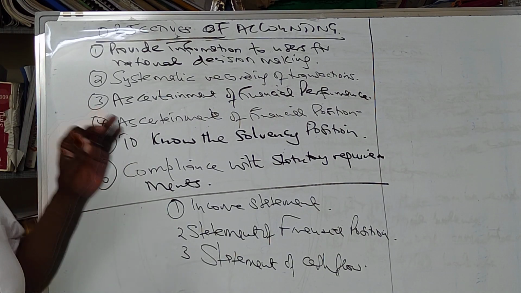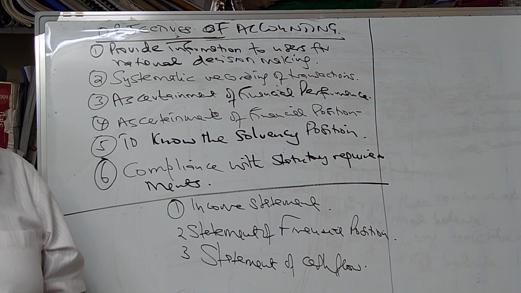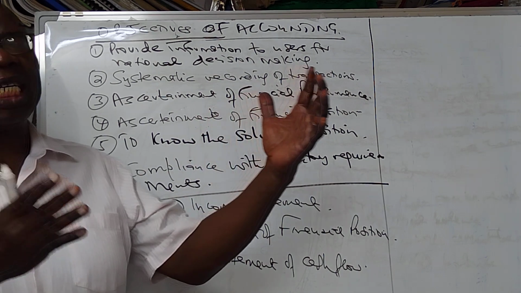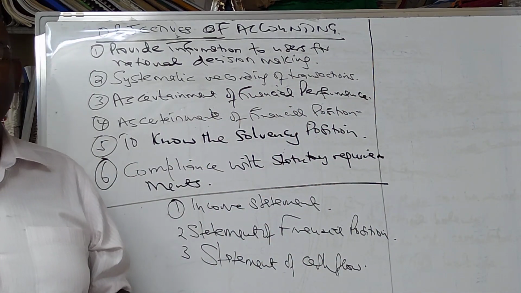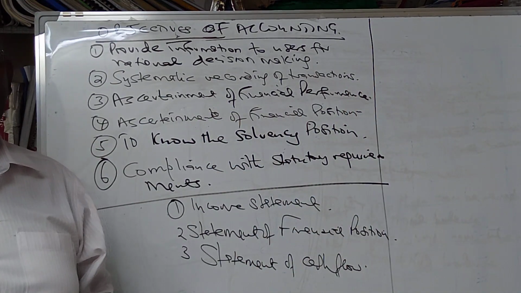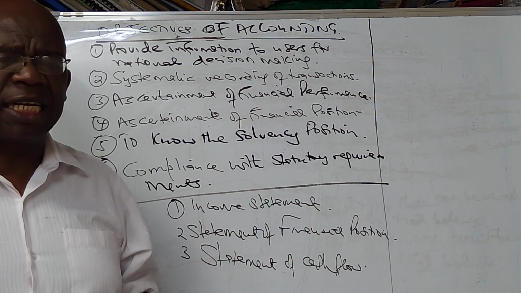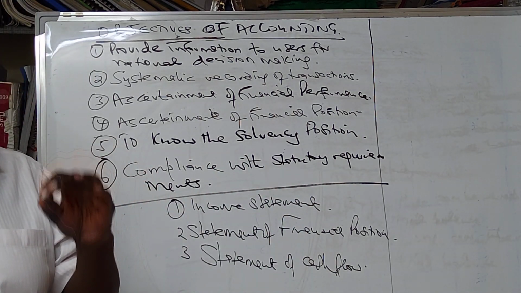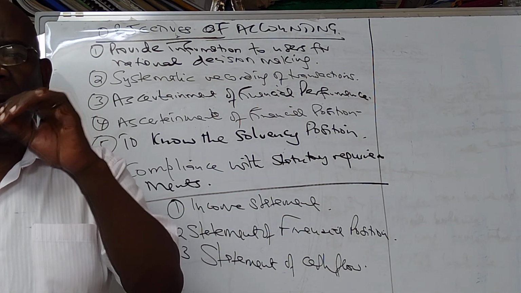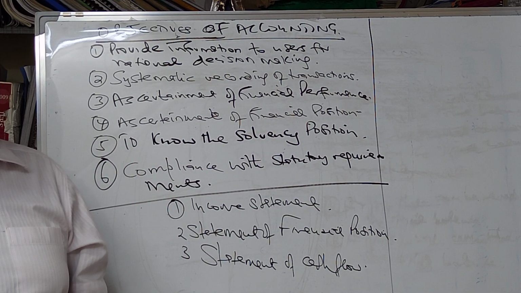Number four, we also want to know the financial position of the farm. What is the financial position of the farm? We want to know how many long-term or non-current assets the farm has, how much of the current assets the farm has, and how we got the money to acquire those assets.